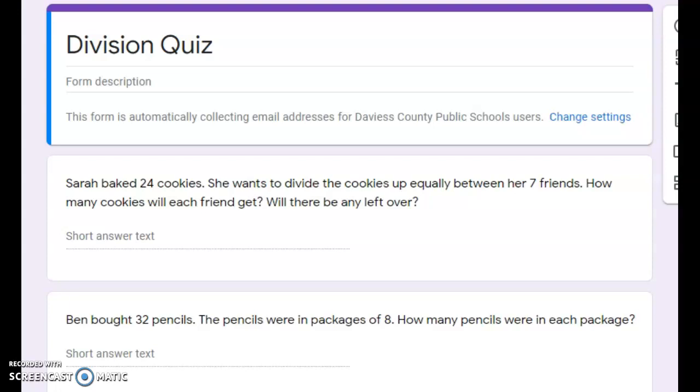Okay, the first question says Sarah baked 24 cookies. She wants to divide the cookies up equally between her 7 friends. How many cookies will each friend get? Will there be any left over? Pause the video at this time to solve the equation and type in your answer.